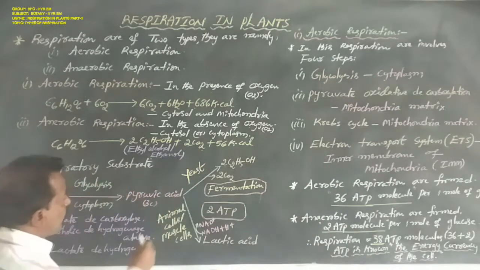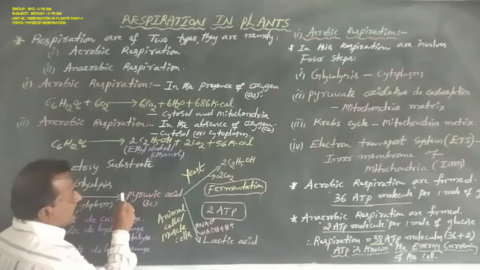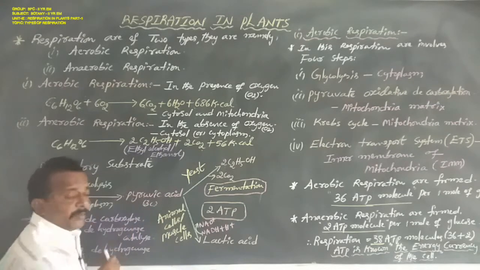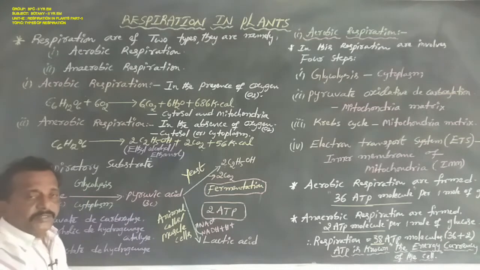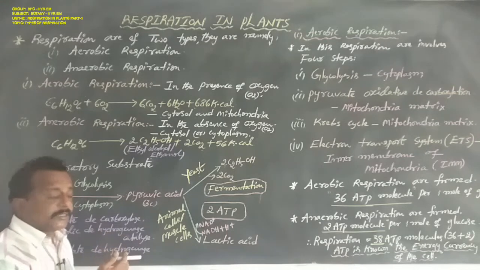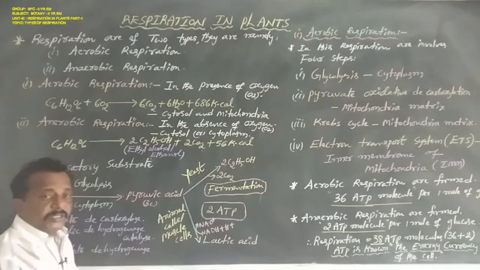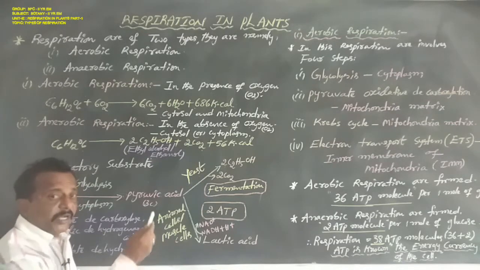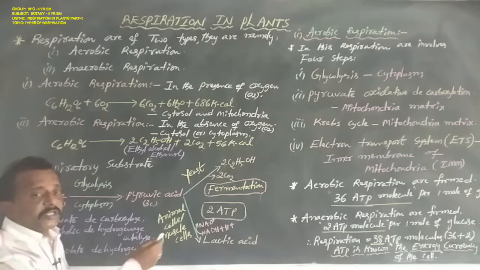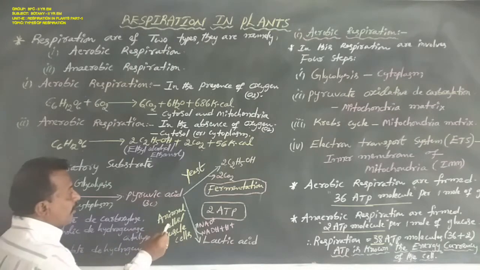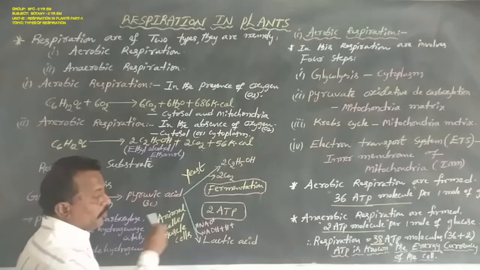Okay now, another case is the 2 molecules of 3-carbon pyruvic acid in some organisms like bacteria, and animal cells, especially muscles during exercise, which lack sufficient oxygen in their cellular respiration. At this time, the pyruvic acid is reduced to lactic acid.